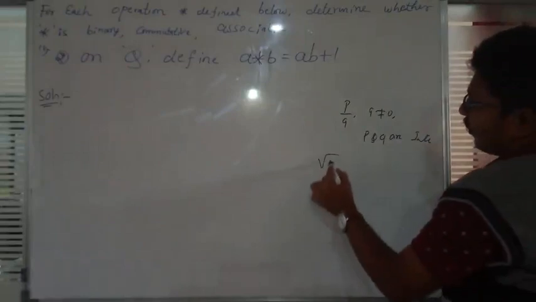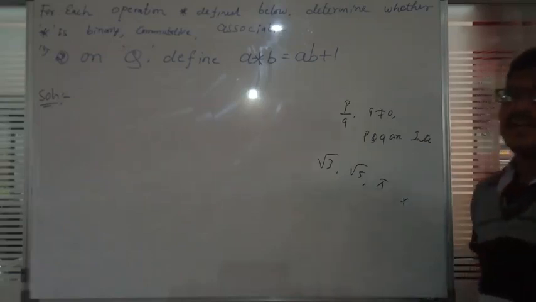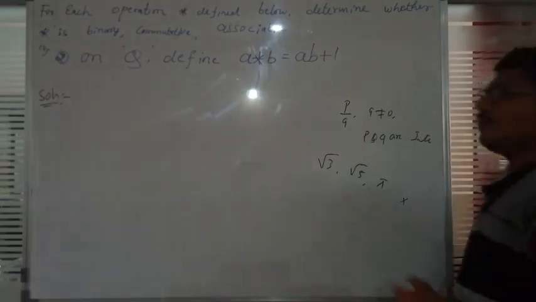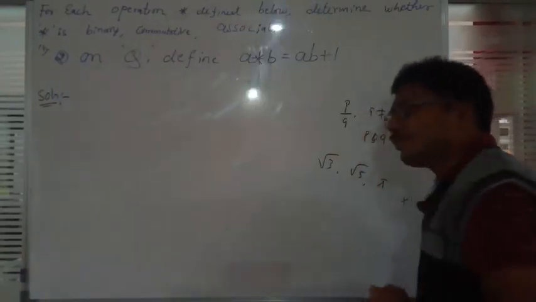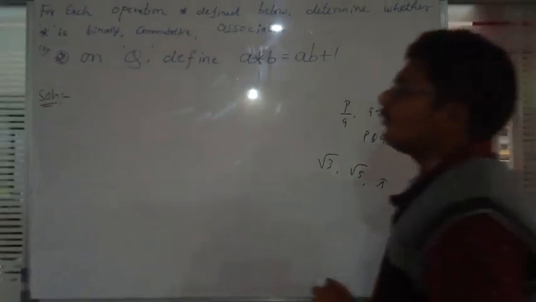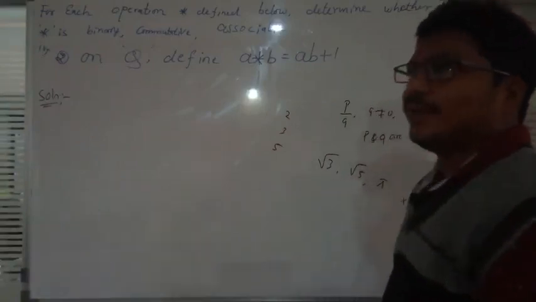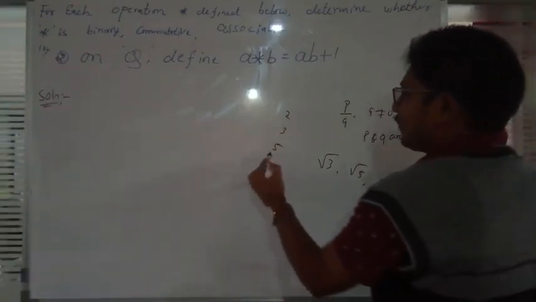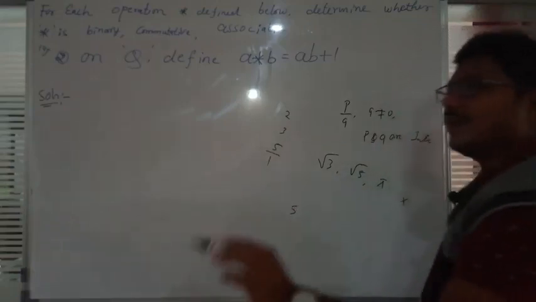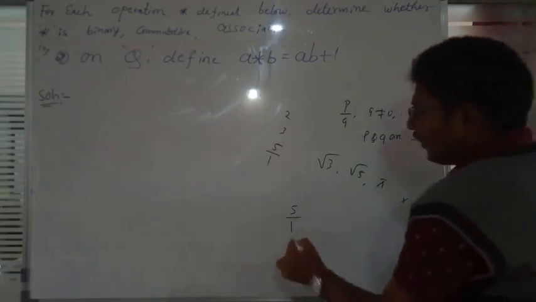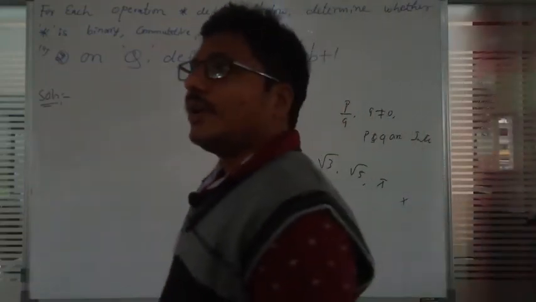Numbers like root 3 and root 5 are irrational numbers. Remember, any other number can be called a rational number, except numbers of this type, root 3 and root 5. Five is also a rational number, because 5 can be expressed in the form p by q: there is nothing else there, but it is divided by 1, which is always with you. That's why any number you take can be expressed in the form of rational numbers.